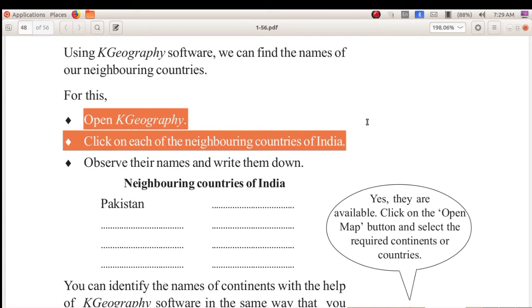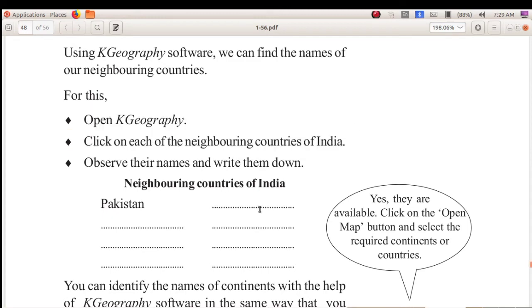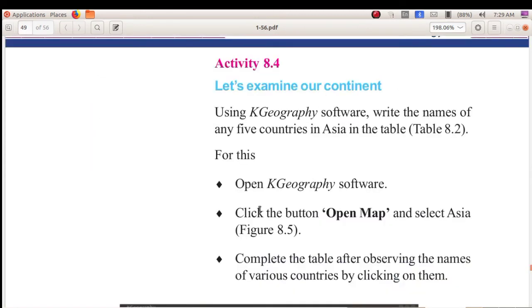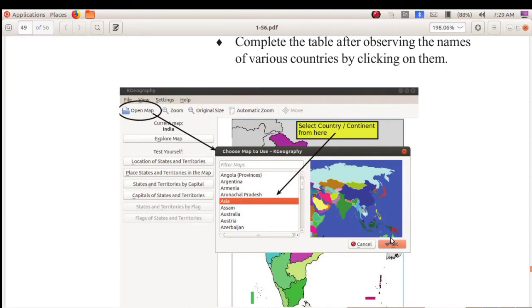Okay. Next, how can you find the continents? How can you find out the continents? Yes, click on K Geography software. Then click on Open Map. Select Asia. Okay. This is the Open Map button. Select Asia.